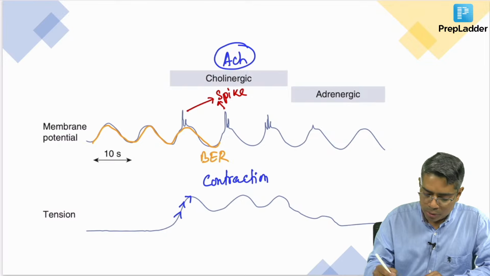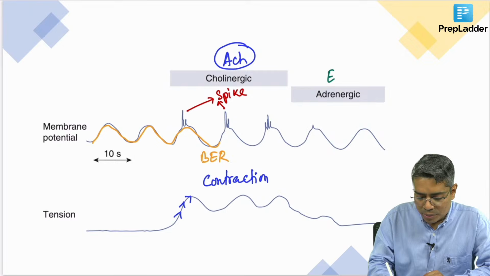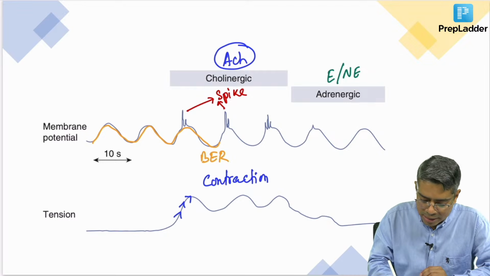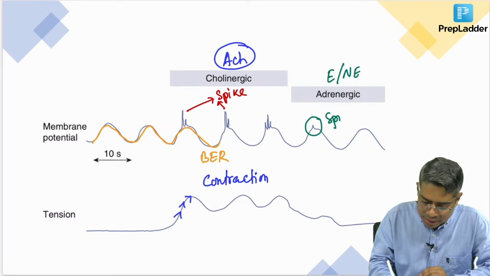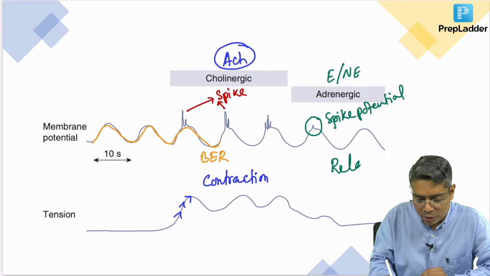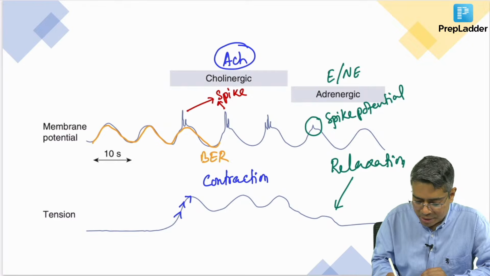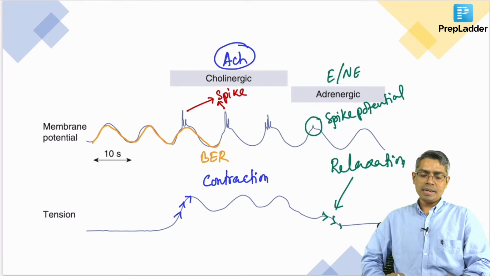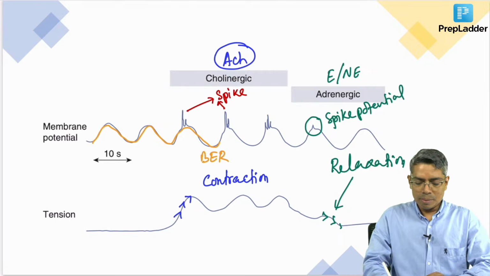But all of you know that rather than acetylcholine, if you give epinephrine and norepinephrine to the intestinal muscle, what is happening? This spike potential is disappearing. Okay. And because of the disappearance of the spike potential, there will be relaxation of the muscle, and relaxation means tension will decrease like this. Okay. So, this thing you have to remember.